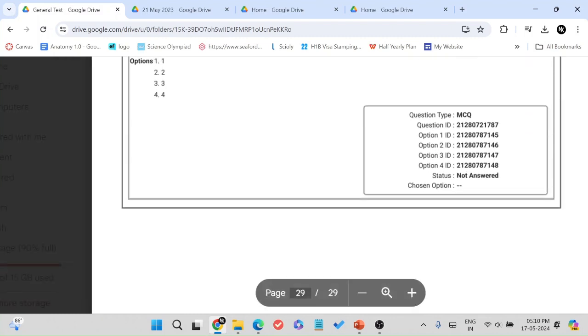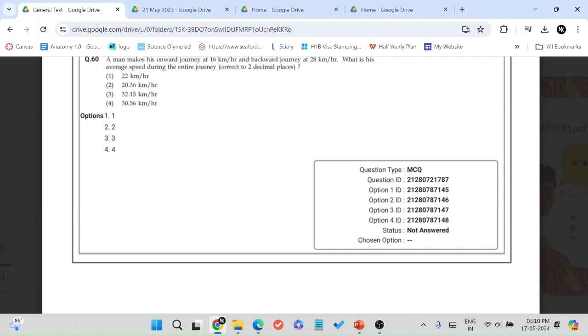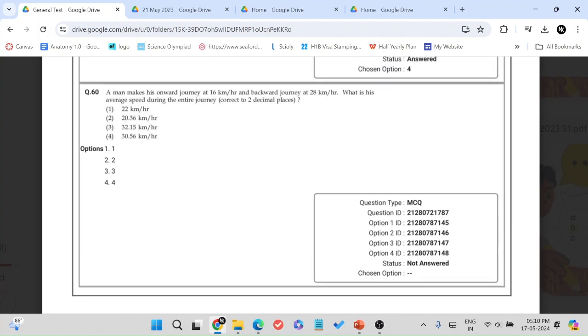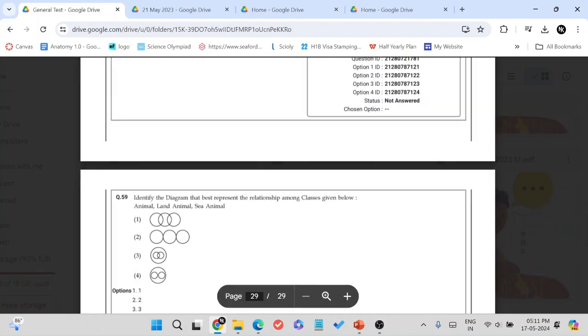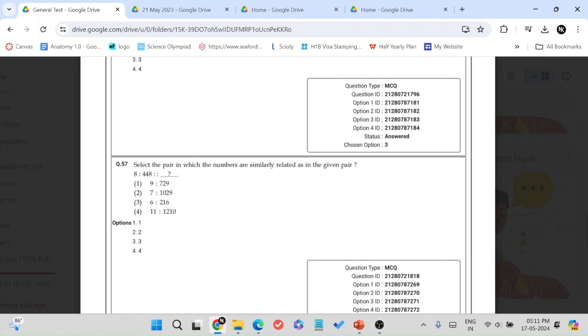Analogy, ages and problems on ages. This is a Venn diagram question. Time and speed. So yeah, that covers 60 questions. I haven't kept an exact count, but there are at least 22 quant questions, around 23 logical, and that leaves about 15 of these GK questions only.